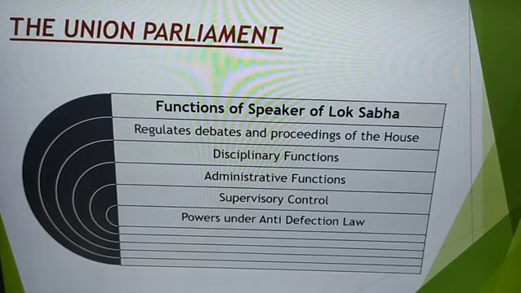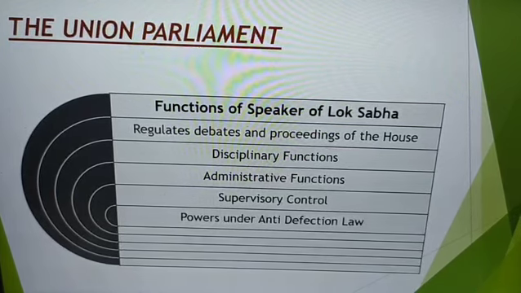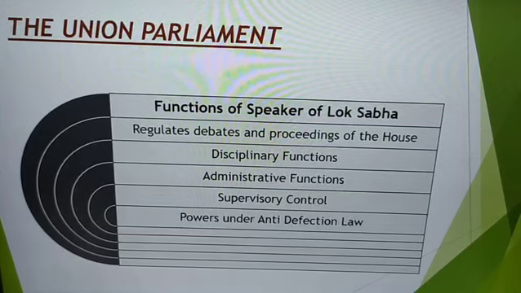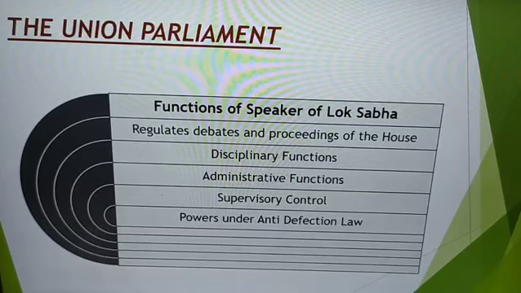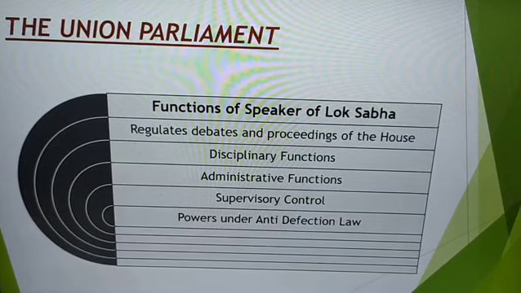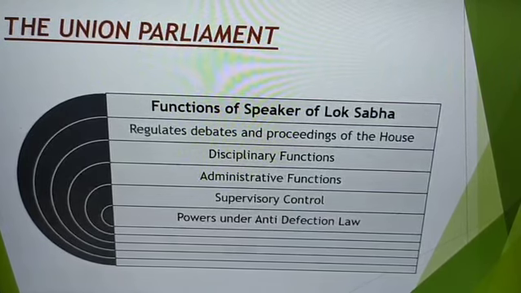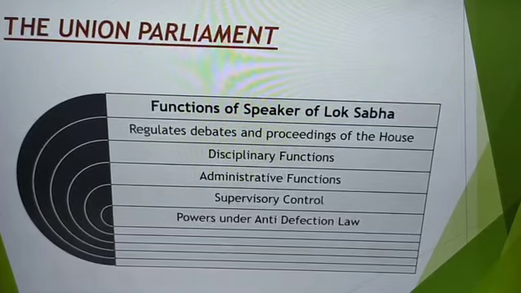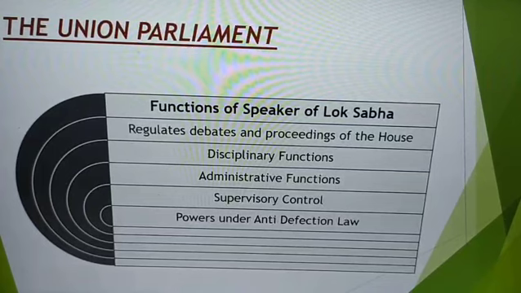However, sometimes what happens, children? Sometimes the person who gets elected on the ticket of a party, suppose party A, and when he gets that seat, maybe he got bribed or he sold his loyalty. Somebody else, like an opposition or some other party, might say that I'll give you money, just don't vote for your party, vote for us. This kind of case is known as defection. This problem is defection, that you are showing that you are not loyal to your party.